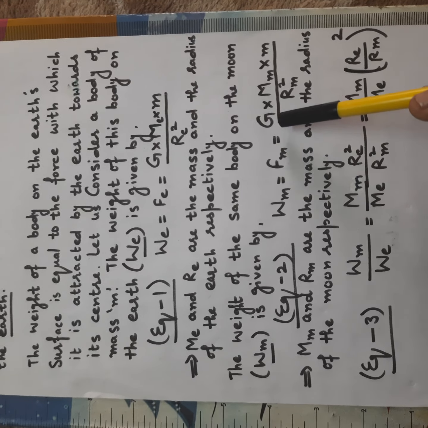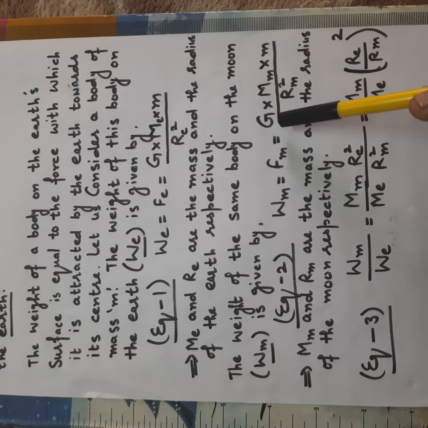We have taken the mass of the body small m, upon Rm square. Here, capital M means mass of the moon and Rm is the radius of the moon respectively.